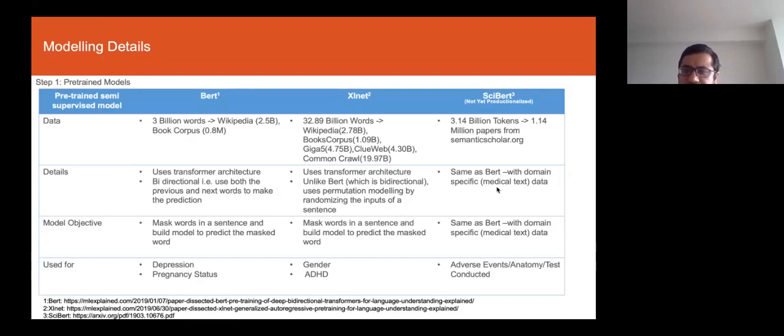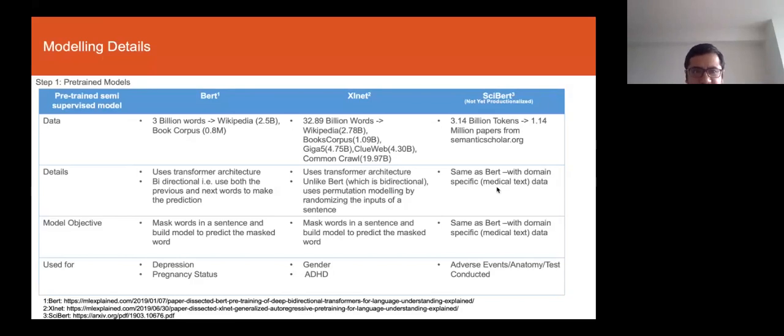Some of the results from SciBERT are not yet in production and not there in the model. SciBERT is actually trained on the medical data itself. The algorithm is the same as BERT, but the underlying data on which that algorithm is run is medical data, so that is more domain specific data in this case.